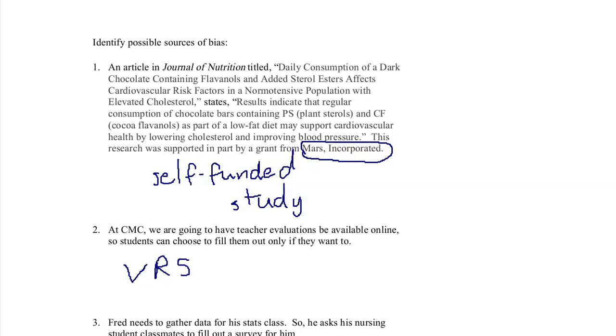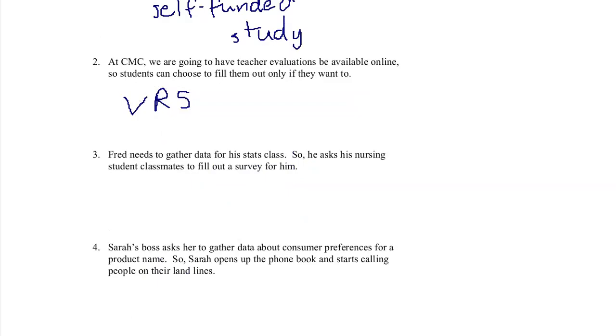Okay. Potential sources of bias in the next one. Fred needs to gather data for his stats class. So he asks his nursing student classmates to fill out a survey for him. What's wrong with this? Well, the students that Fred is asking are all from his nursing class, and they're the ones hanging out with Fred. These people may be different in an important way from the population as a whole. There's no guarantee they are. They may be just like everybody else, but it's possible that nursing students have some things going on.